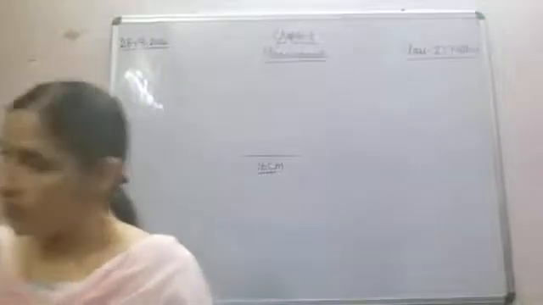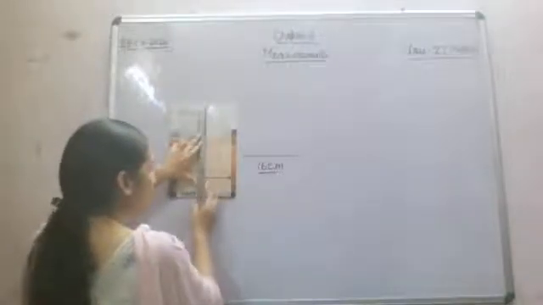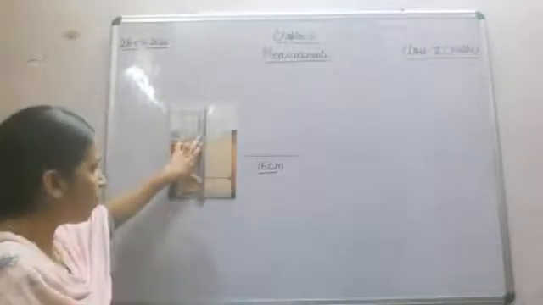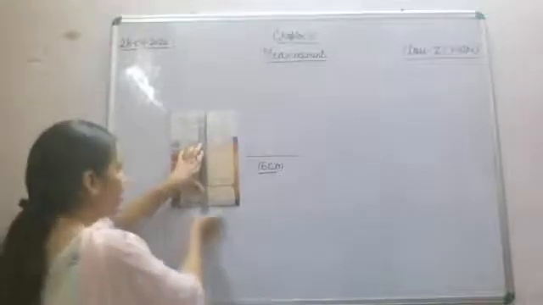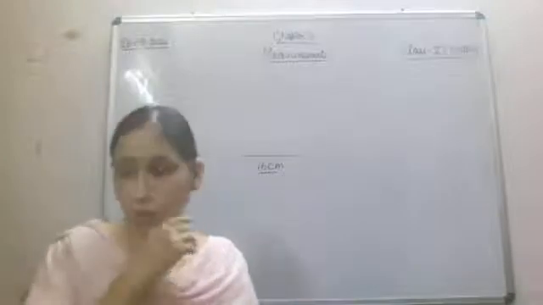For example, if I have this book, see, I've taken this book. What is the length of this book? What will we do? We'll keep this book like here and then we will keep the scale along with this and we will find it out. The length of the book is 29.5 centimeter. So by this we can measure length of different objects.